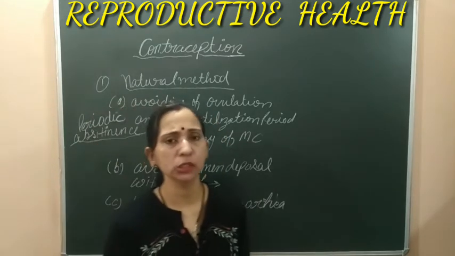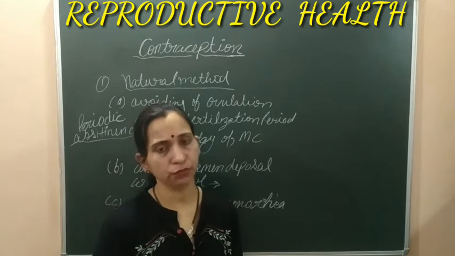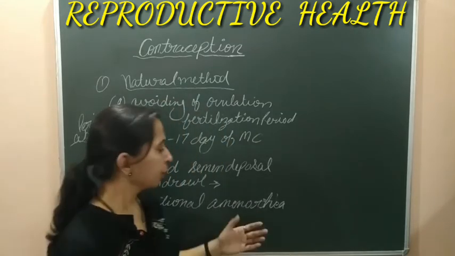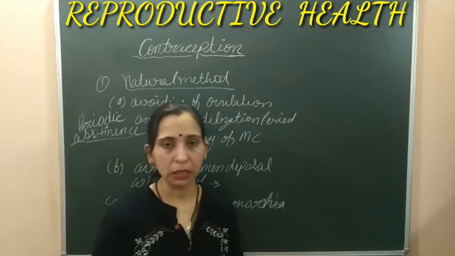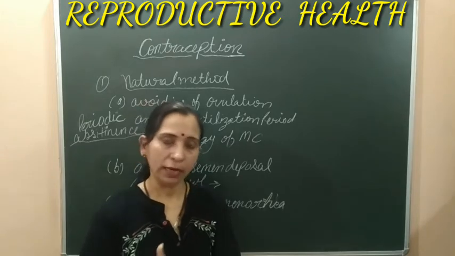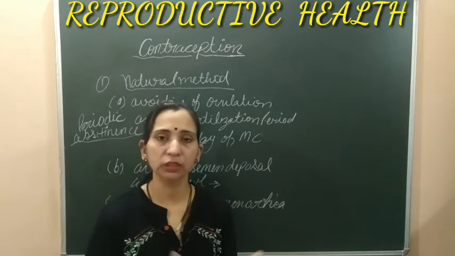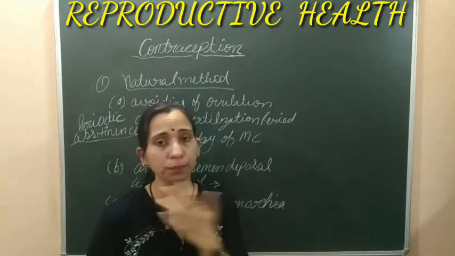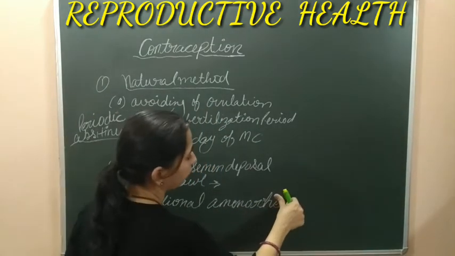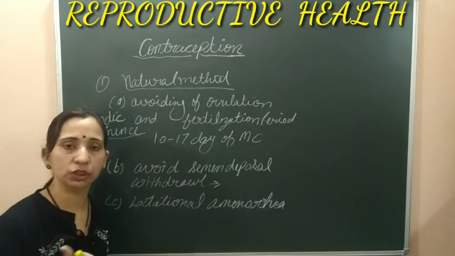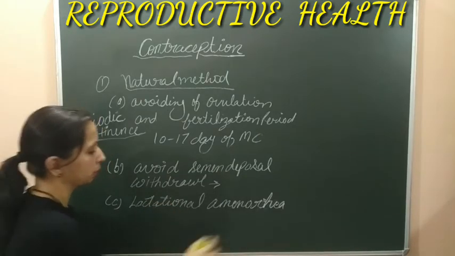When the menstruation cycle remains suspended, there is no ovulation, and when ovulation does not happen, there are no chances of pregnancy. So this is the period when there is no chance of pregnancy, and it will be effective only for 6 months after parturition, and proper breastfeeding should be done. यानी कि तभी effective माना जा सकता जब फीमेल जो है properly उसमें milk production हो रहा है and she is doing the breastfeeding. So this period is known as lactational amenorrhea.